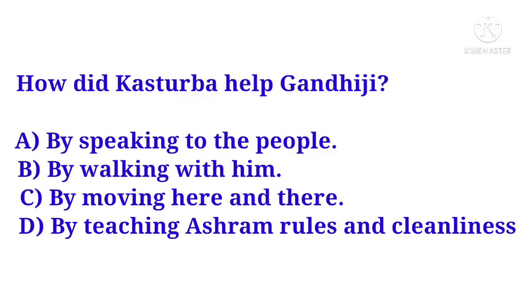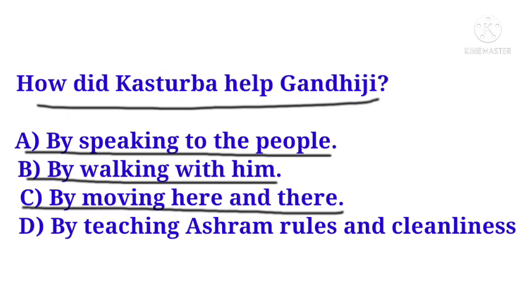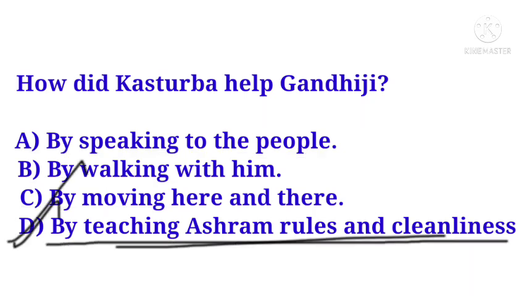Okay. How did Kasturba help Gandhiji? Options are by speaking to the people, by walking with him, by moving here and there, by teaching ashram rules and cleanliness. The correct answer is by teaching ashram rules and cleanliness. This is how Kasturba helped Gandhiji.